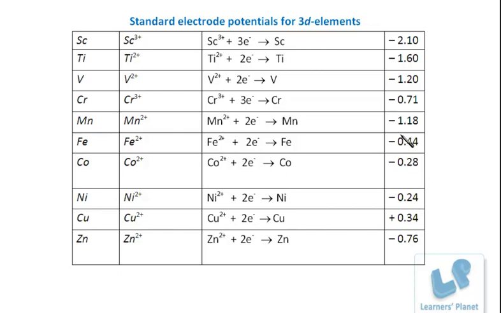Somewhere it is increasing and then it is decreasing. So it depends upon the configuration from which the electron is to be removed. Secondly, it also varies due to the variation in ionization energy and sublimation enthalpy across the period. Right? Now in case of copper, the standard electrode potential for copper is 0.34, that is positive.